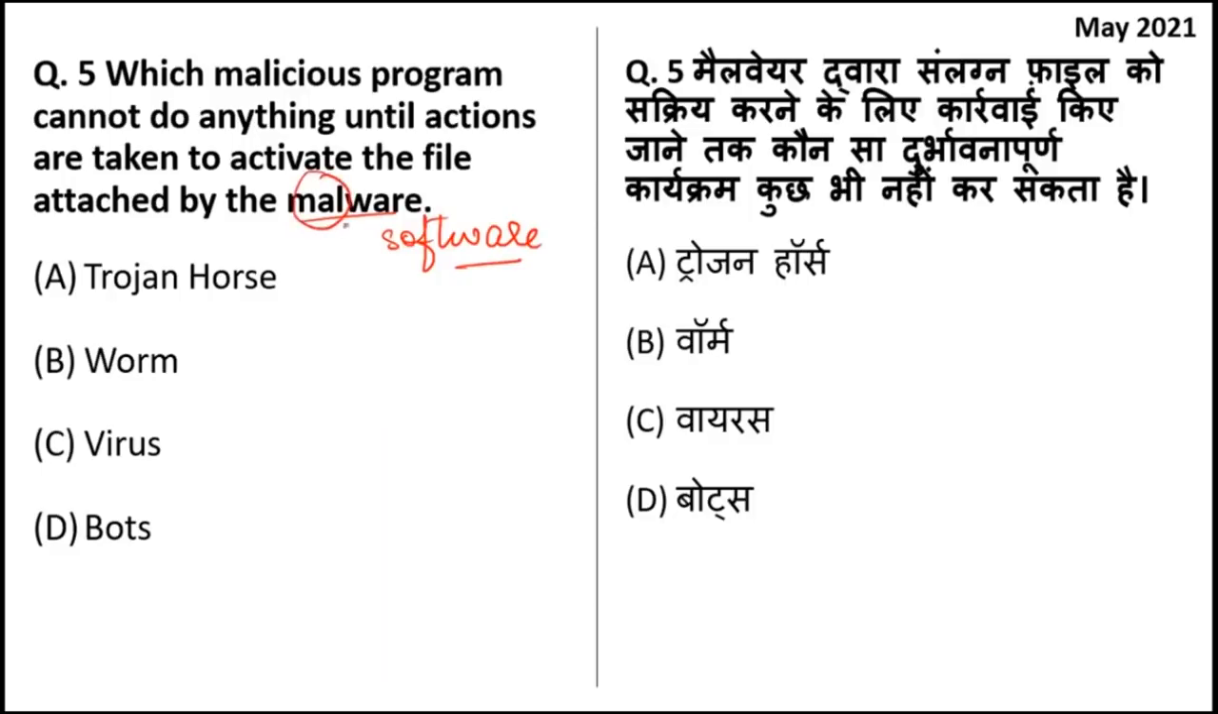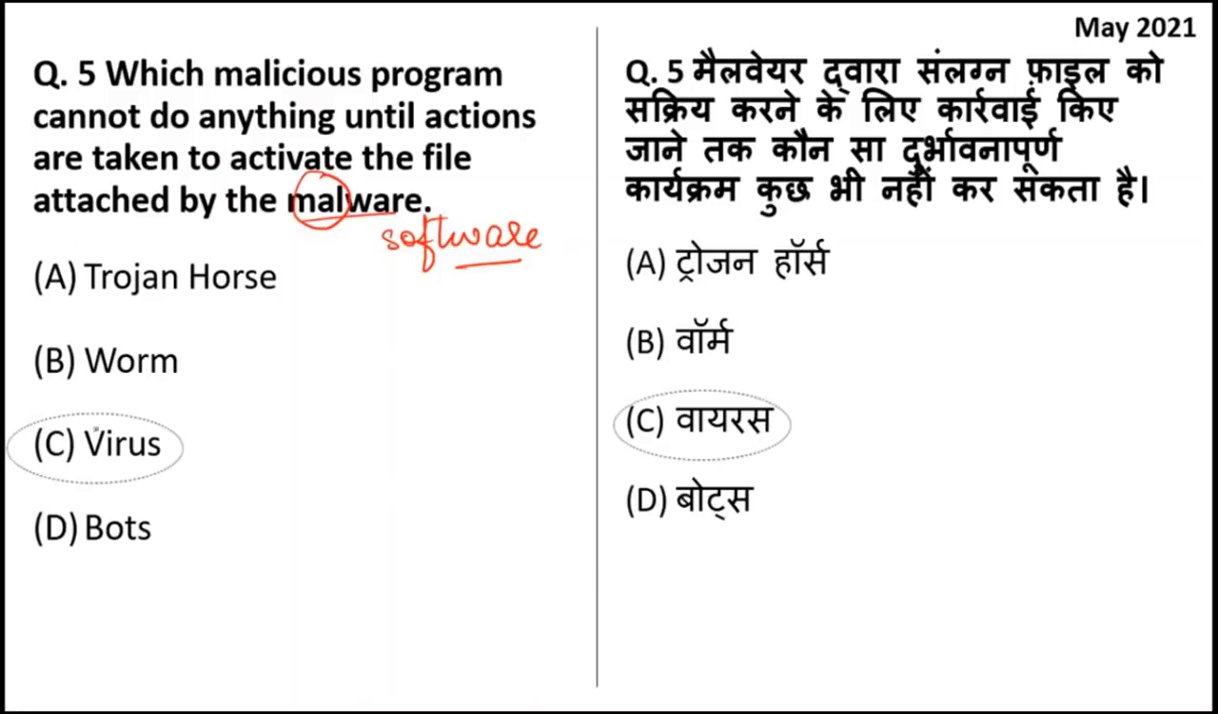Okay, so malware are software which are intended to harm a particular computer. Which malicious program cannot do anything until actions are taken to activate the files? So here the answer is option C. There are different types of malware.